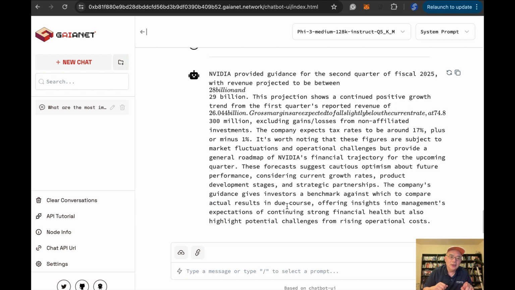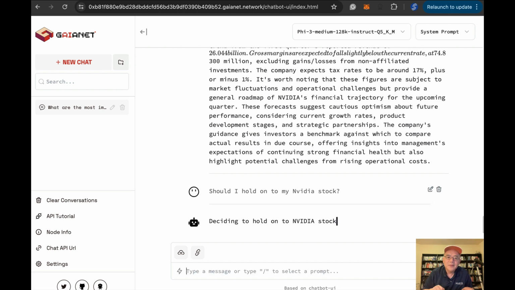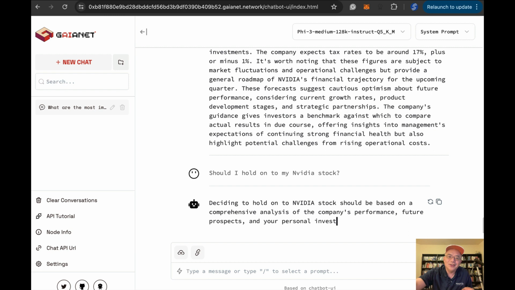Okay, great. So then what should I do? Should I hold on to my Nvidia stock then? Okay, deciding to hold on to Nvidia stock should be based on a comprehensive analysis of the company's performance. Okay, just give me the standard answer.